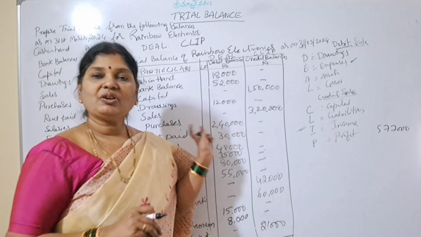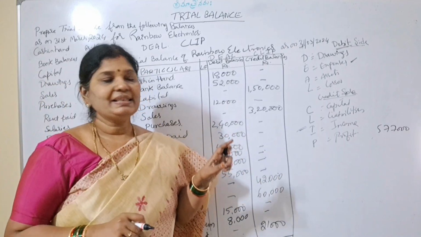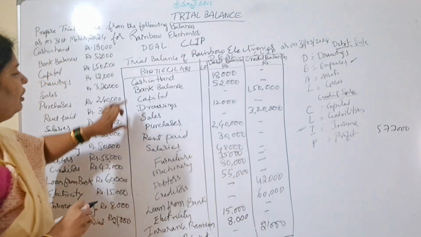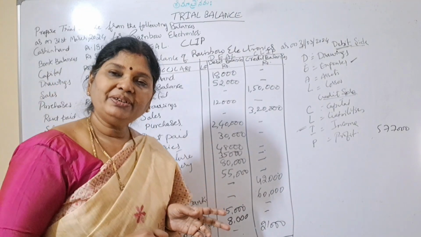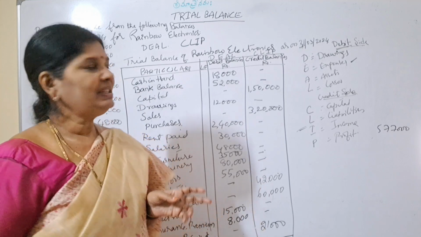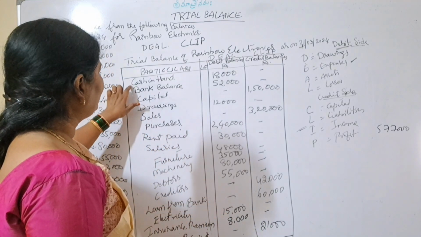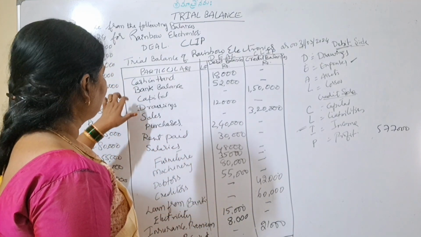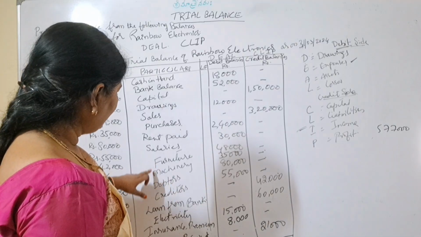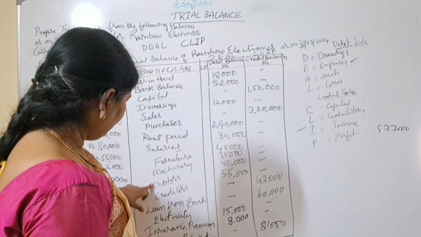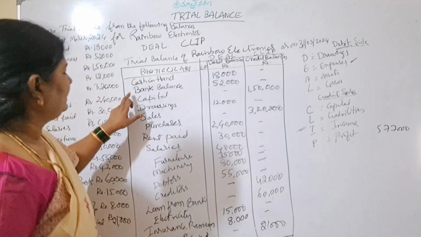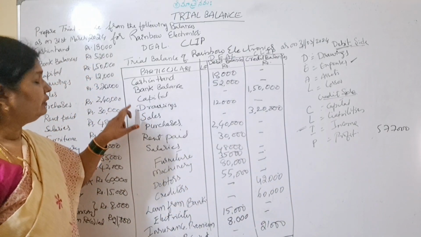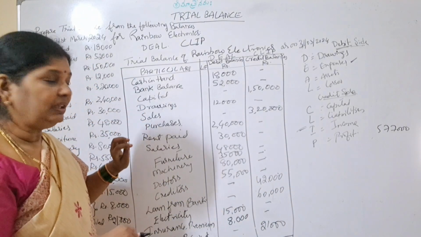This trial balance is a combination of all balances. See, in this problem, we have taken all accounts. We have taken personal account, we have taken real account, we have taken nominal account. Means here we have taken assets, cash in hand asset, bank balance asset, right? Next, furniture asset, machinery asset, debtors asset. Next, we have taken liabilities. Capital is liability. Drawing also will take under liabilities column.